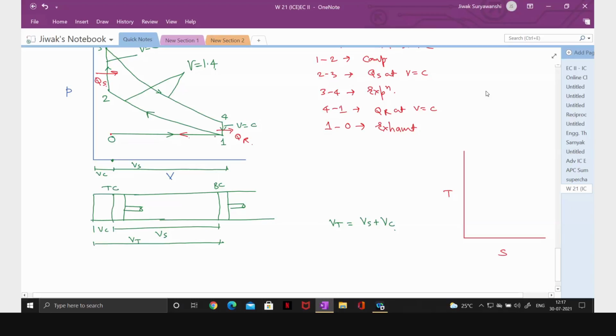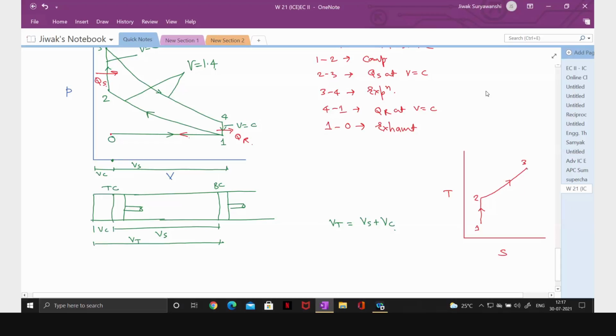Let us start from 1 to 2. So 1 to 2 is isentropic process, so it is a straight line. 1 to 2 is isentropic compression. Then 2 to 3, it is constant volume line, so it is a curve on TS diagram.